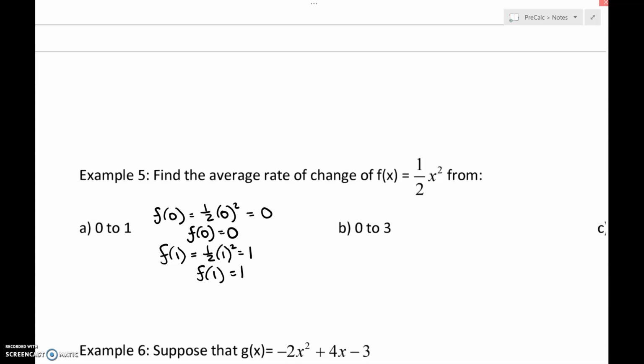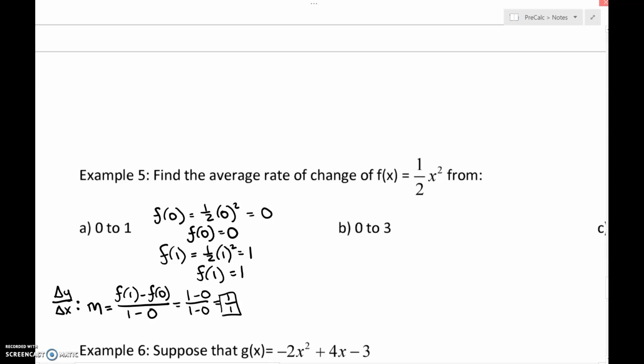Okay, easy enough. So if we're finding the average rate of change, then we're just finding slope. That means I'm going to take f of 1 minus f of 0 over 1 minus 0. You could absolutely do f of 0 minus f of 1 over 0 minus 1. But the idea is that you have the change in your y values over the change in your x values. Okay, so we found f of 1 to be 1, found f of 0 to be 0, and it works out that this is going to be 1 over 1. So that's the average rate of change.